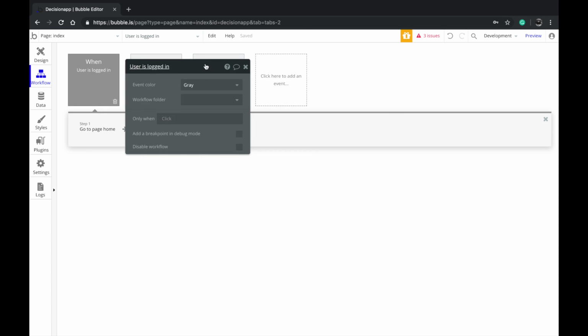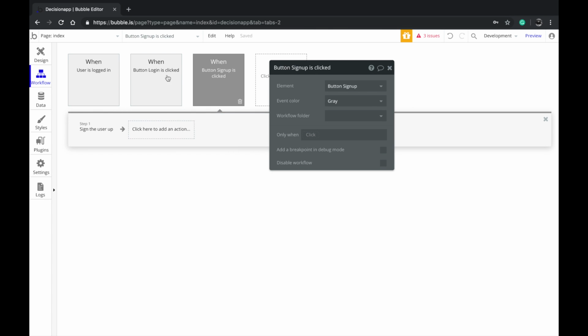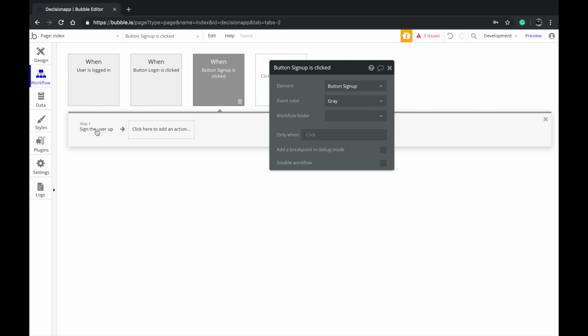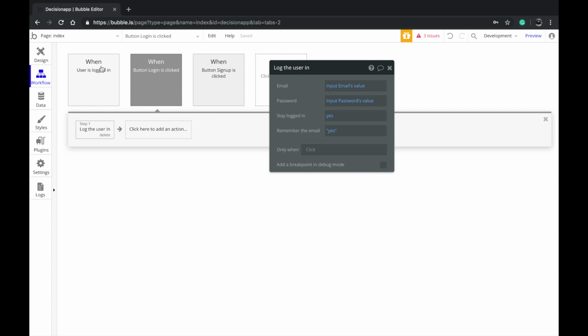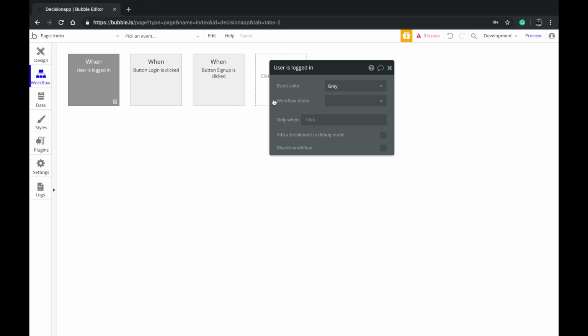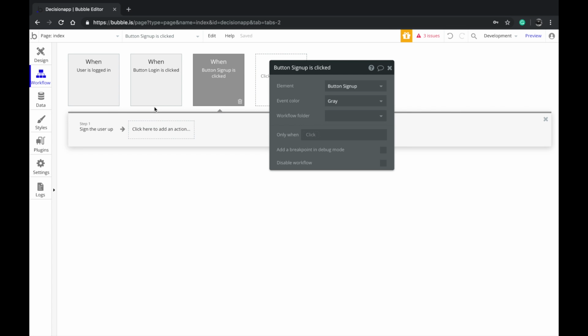So again, you guys can just pause it and see what I did here. I just added the logic to sign the user up or login. So there's sign up and login, and I just get these values. I'm just going to move this a little fast so you guys can see what I did. Once the login and sign up is done, I'm saying when the user is logged in, because sign up is also equal to login.